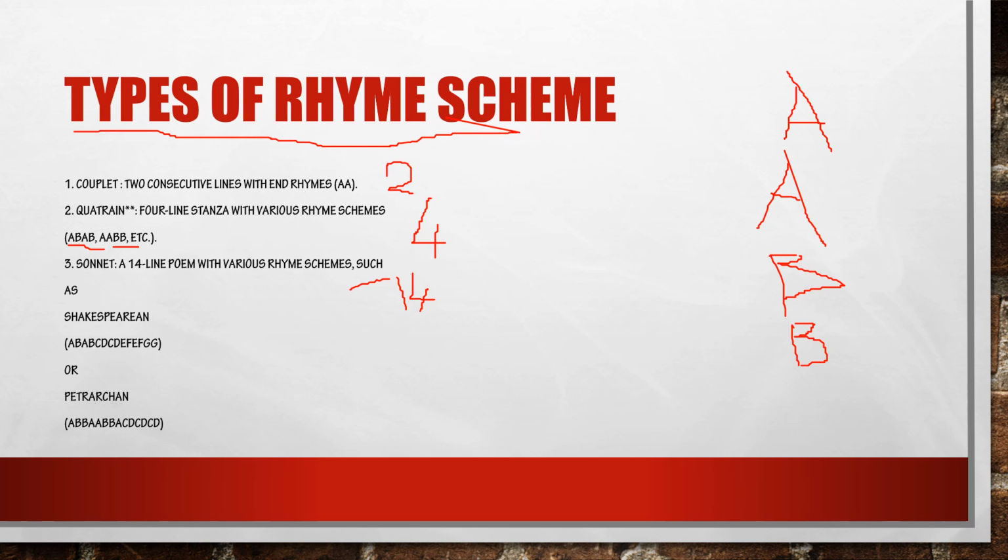Already I told you in the last video. Sorry, not in the last video. I have told you in the lyric poetry video. Lyric poetry is having 4 types, that is sonnet, ode, song, and elegy. In that video, I have told you about Shakespearean sonnet and Petrarchan sonnet. So do check out. So couplet, quatrain, sonnet, these are the types of rhyme scheme.